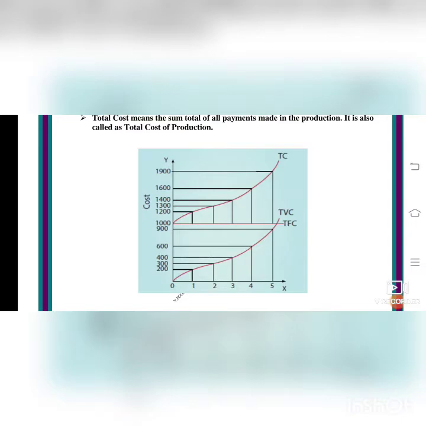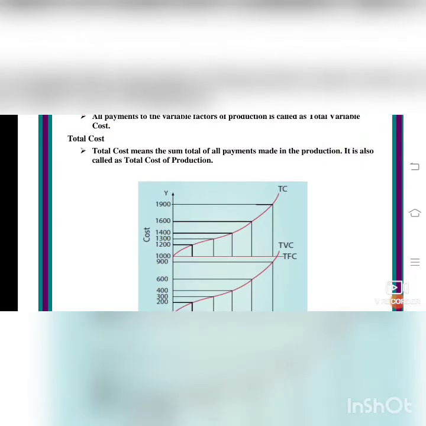Next, in between, you see the red color line at 1000, that is total fixed cost. All the units 1, 2, 3, 4, 5 are 1000. Next we are going to draw the curve for the total cost. Total cost means what? The sum total of all payments made in the production. It is also called the total cost of production. So now we will draw the curve for total cost.